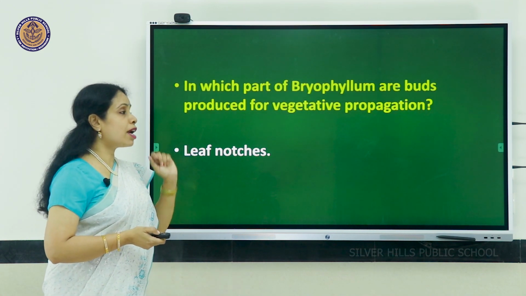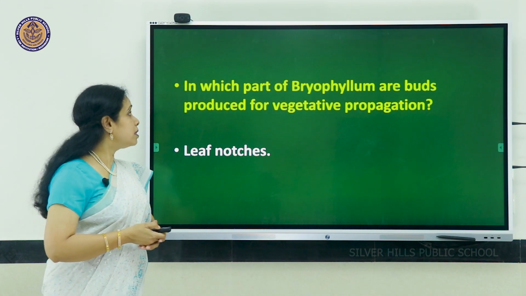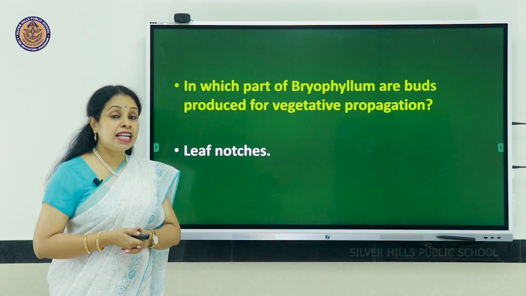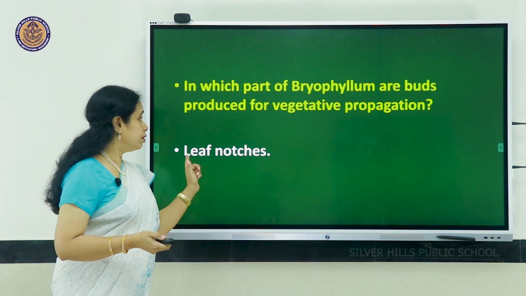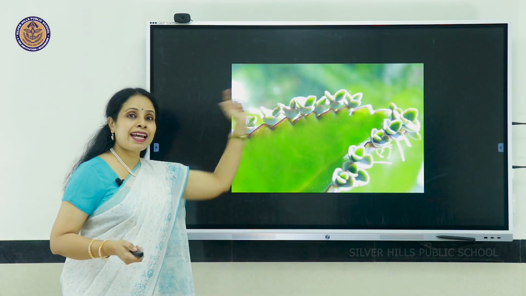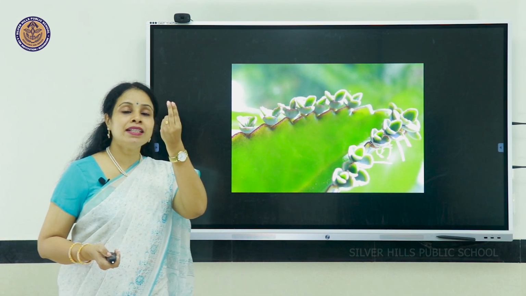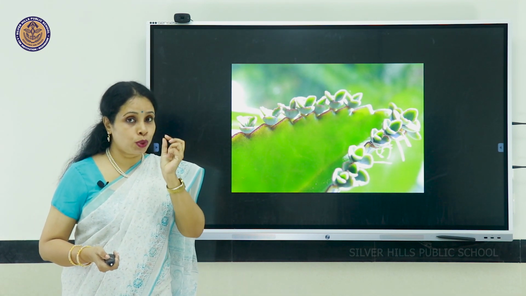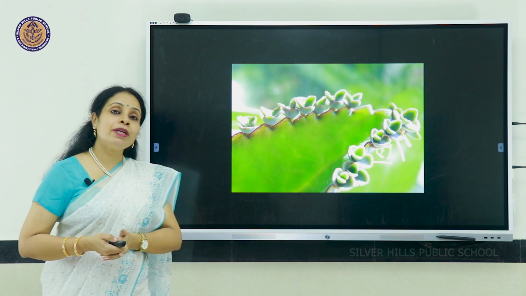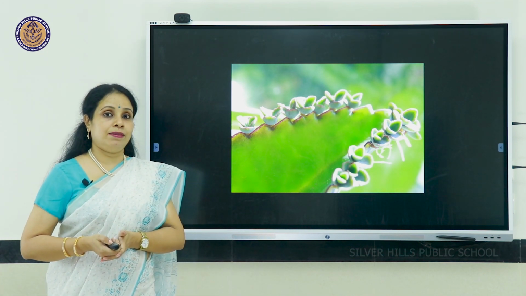In which part of Bryophyllum are buds produced for vegetative propagation? The answer is leaf. In the leaf notches, like this. In the edges you can see there are leaf buds and roots. So later on these buds fall off and they can develop into an independent plant.